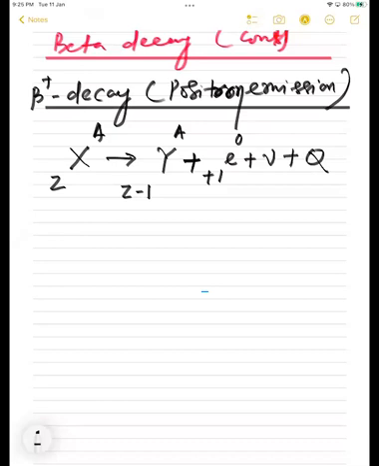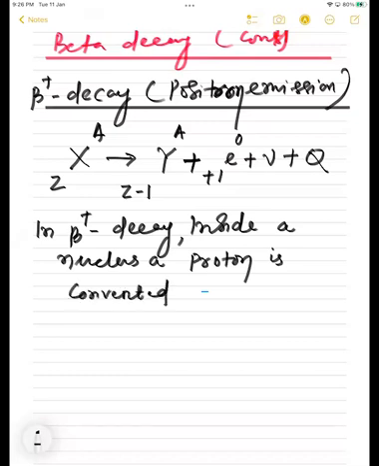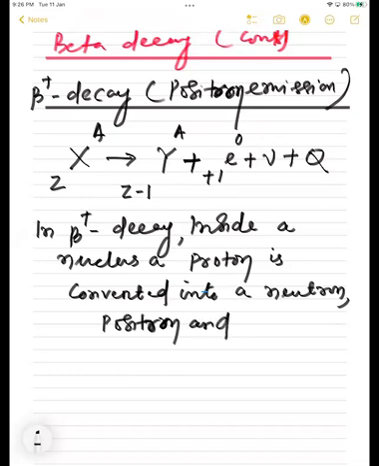So what is beta plus decay, right? In beta plus decay, inside a nucleus, a proton is converted into a neutron, a positron, and a neutrino.